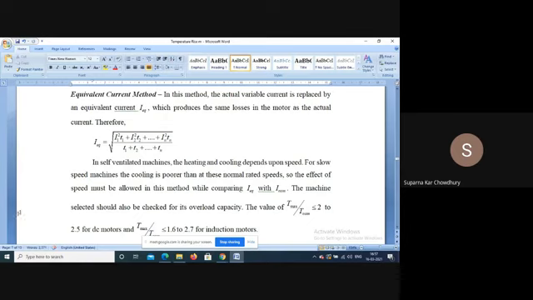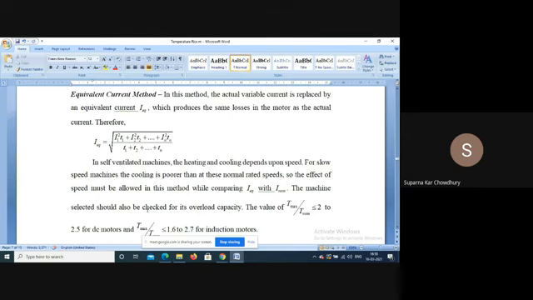Depending on I equivalent, we choose a machine which will have the same value of I nominal, but for all the loading conditions the speed is not the same. As the speed is different, we have seen that the thermal time constants will vary with speed. So some effect of that speed also must be allowed for.